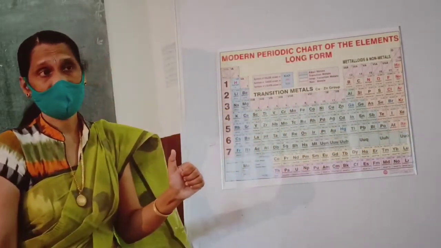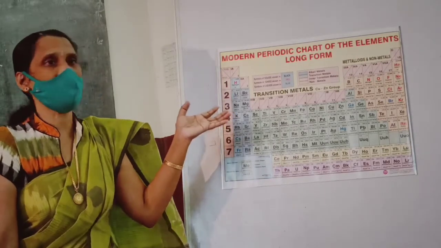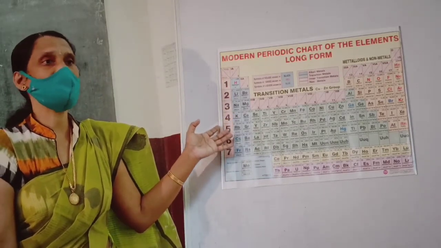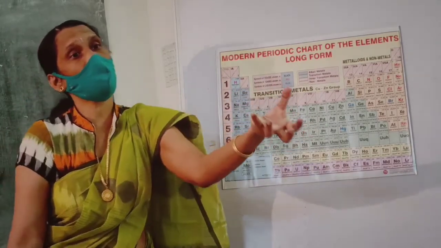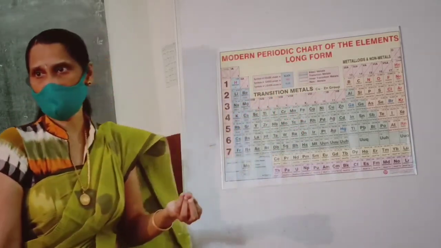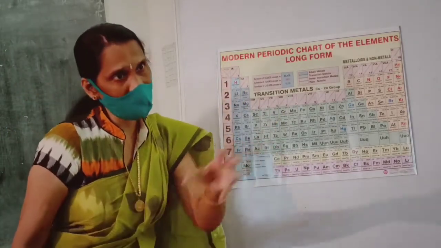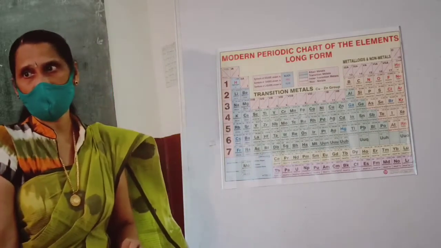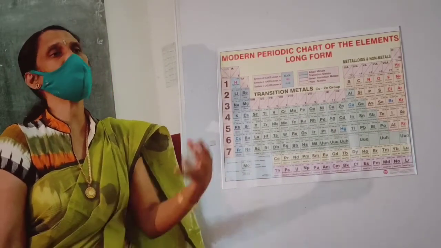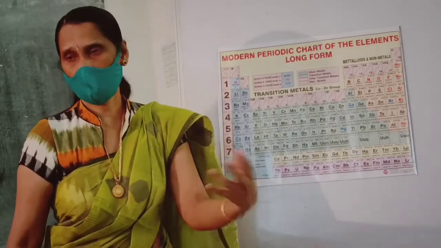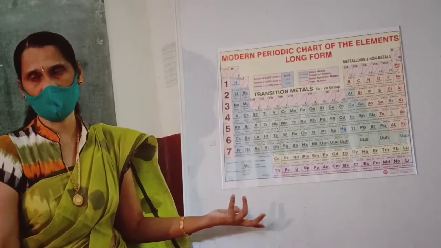Why? Because its nuclear charge is increasing. Nuclear charge is increasing, so the attraction power increases. Because of the increase of attraction between the nucleus and the outermost shell, ionization energy increases. Ionization energy means the energy required to remove the electron from the outermost shell.